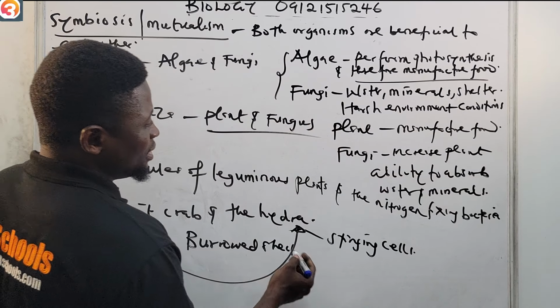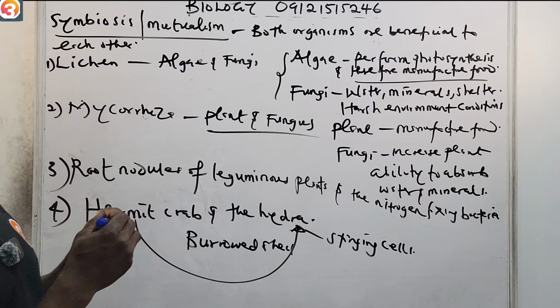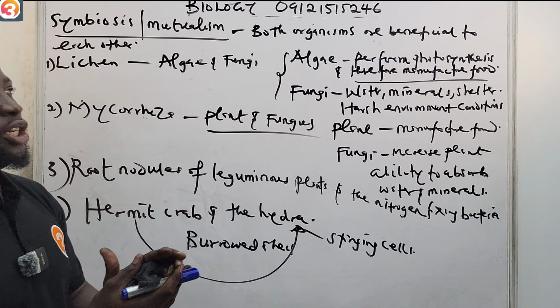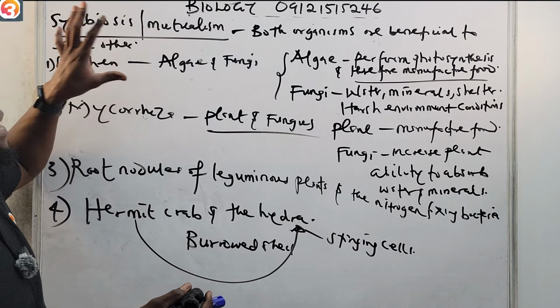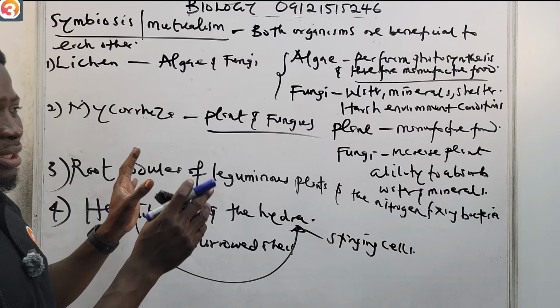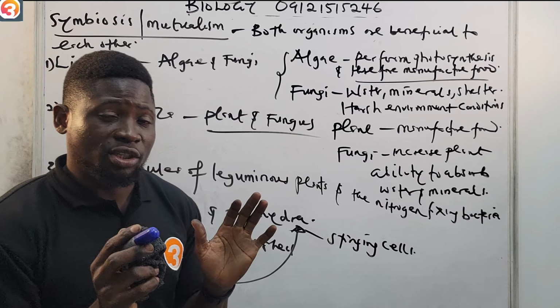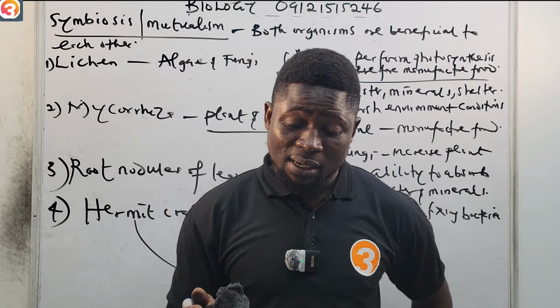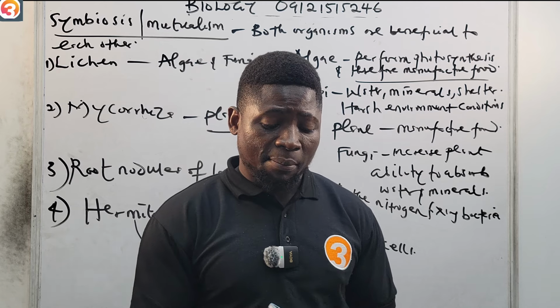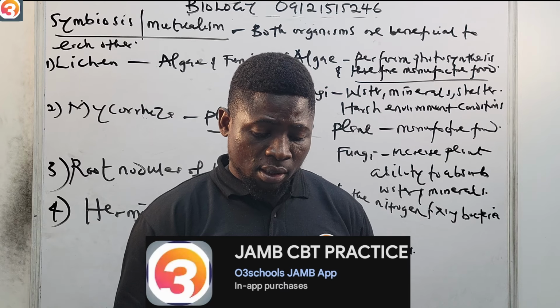If you see all of these relationships, they are all symbiotic relationships. So you must take note of all these associations. They are useful and they come out in your exam. So let us quickly go to the app and answer questions so that we can leave here.